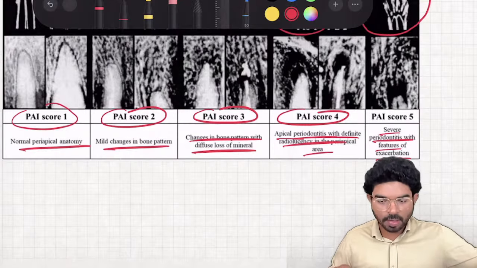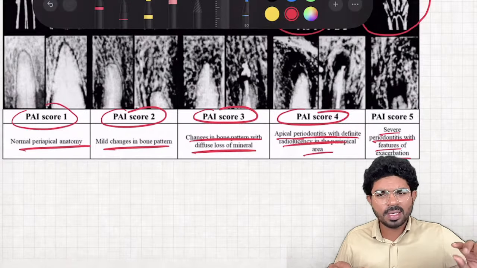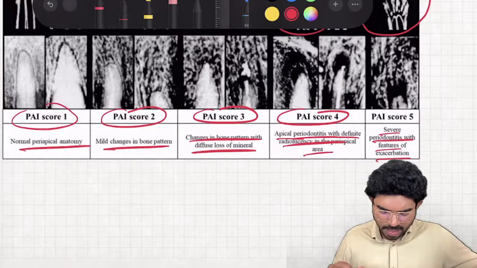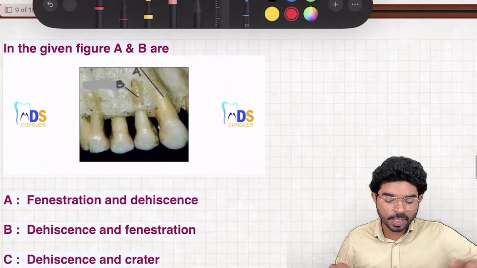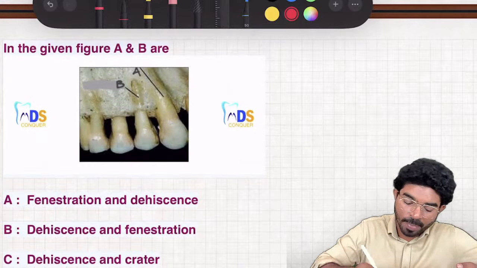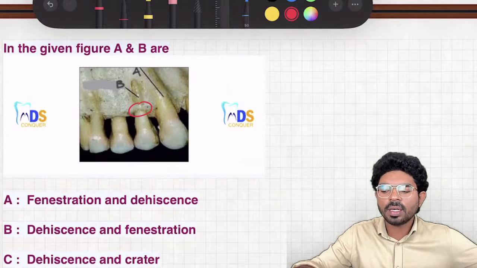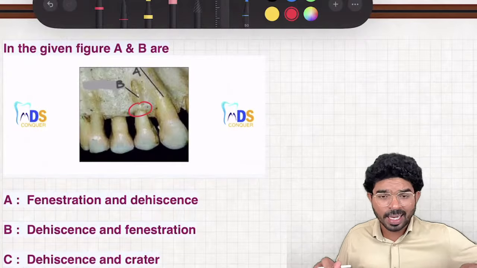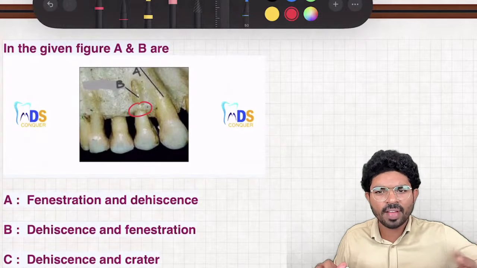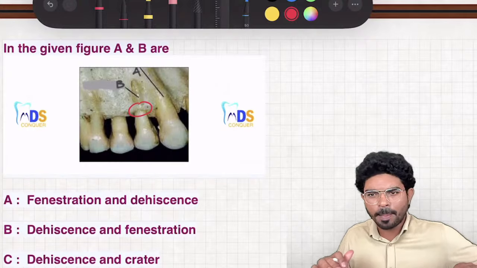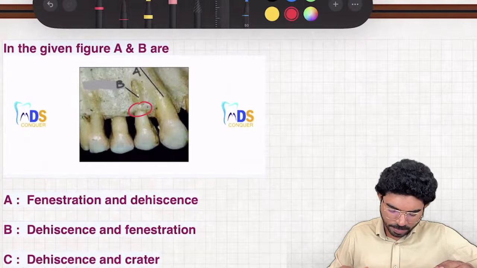So this is the question given in the recent INICET about PAI index. A straightforward question: the scientist associated with the PAI index. Again, a question which was repeated so many times. Okay, easy question. Fenestration and dehiscence. Whenever your marginal bone is intact, that is called fenestration, and whenever your marginal bone is not intact, that condition is called dehiscence. Dehiscence and fenestration is a very frequently asked question, repeated many times till date in the examination. Of course, it was given in the previous INICET also.